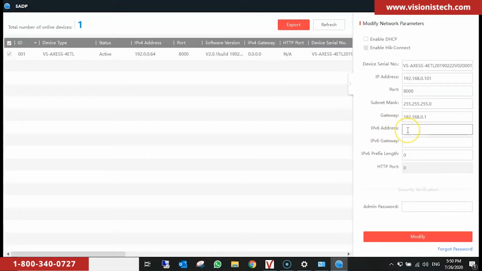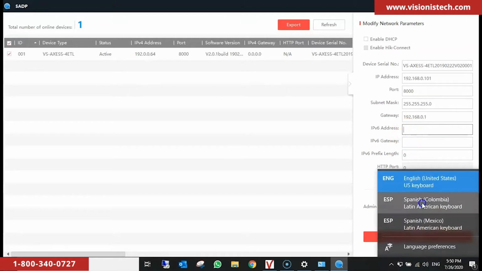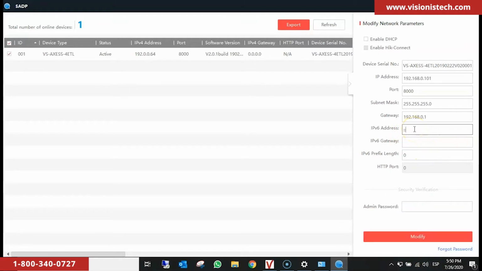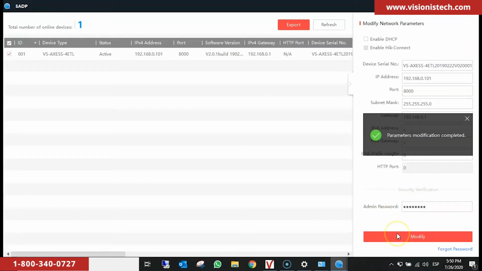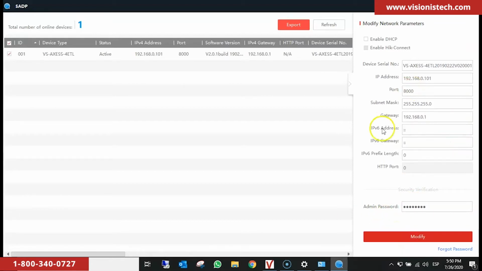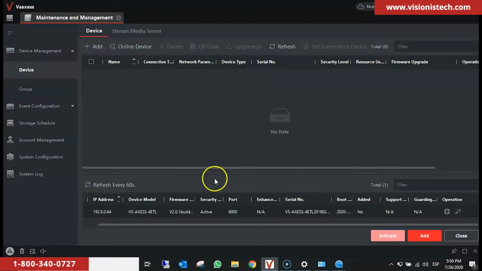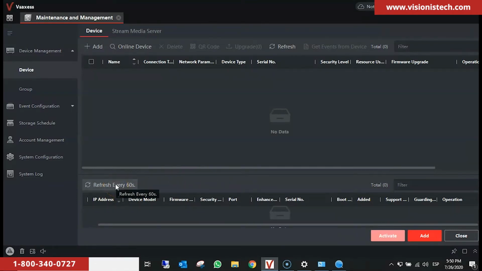We put the IPv6 address and gateway, :::::. You type the admin password, click on Modify, then go back to the VSAXESS. We refresh and check the device.